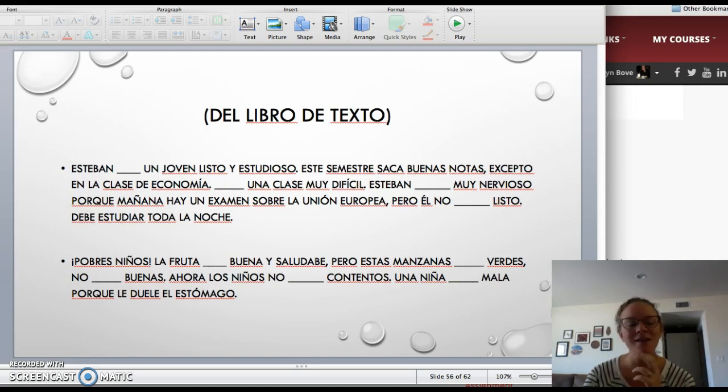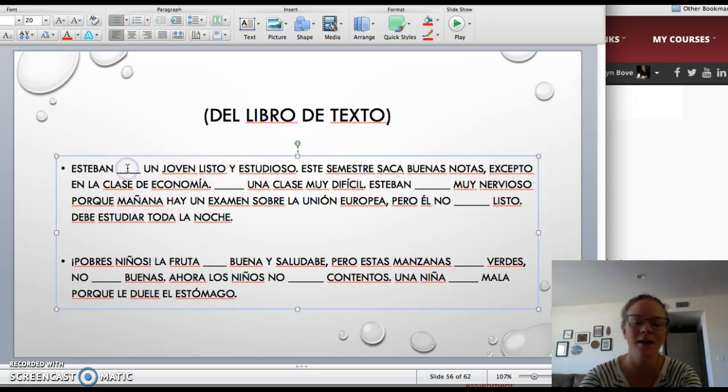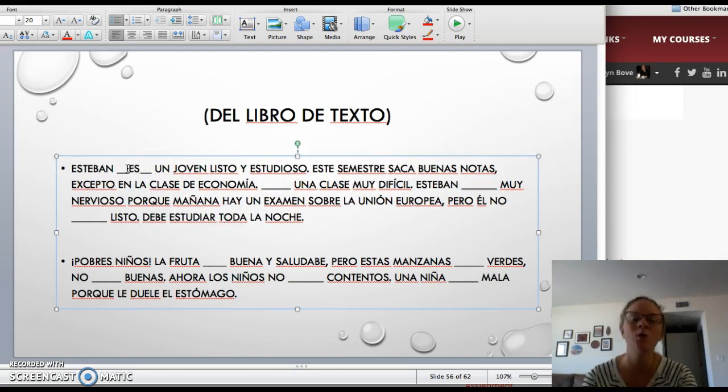Muy bien. So, Esteban, un joven listo estudioso. Here we're giving his identity, which is which verb? Ser o estar? Ser. And conjugating with Esteban, we'll have Esteban es un joven listo estudioso. Este semestre saca buenas notas, excepto en la clase de economía, una clase muy difícil. So we're describing the class, so ser o estar? Ser. And if we're making it agree with una clase, es una clase muy difícil.